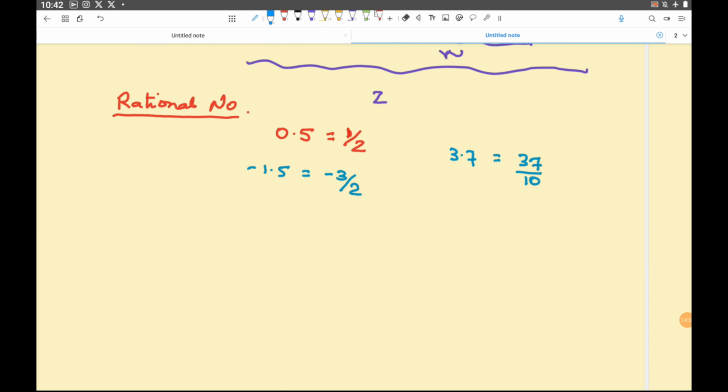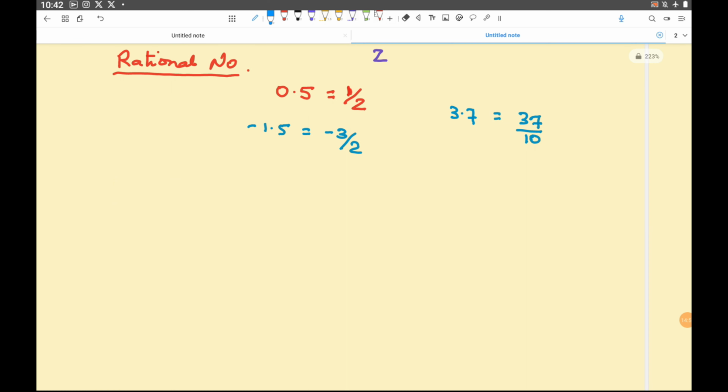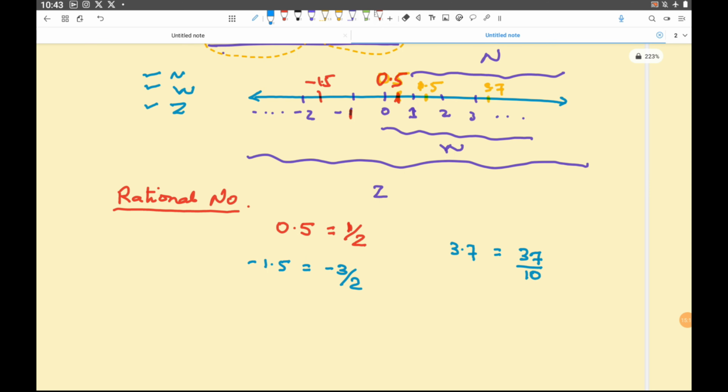So, where I am coming to? I am coming to a proper definition of rational number. Like you, as of now, you are confident. Somebody will ask you, what is natural number? You will say, it will start from 1, 2, 3, 4, all these are natural number. You know the definition, there is no ambiguity. But tomorrow somebody asks you, what is rational number? What you will say? 0.3, you will say, minus 1.5, 0.5, 1.5, 3.7. But how many such numbers you will say? So there has to be some proper definition of this rational number. That is where we are going to.